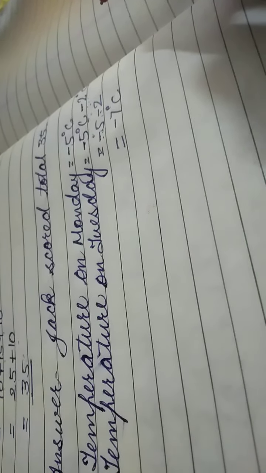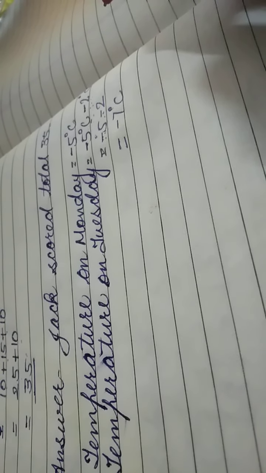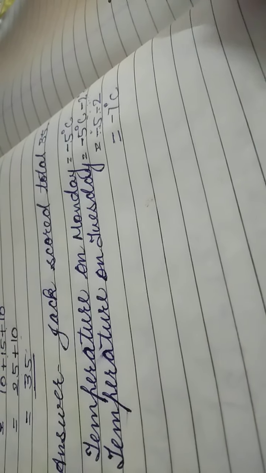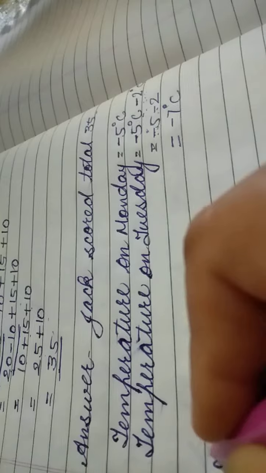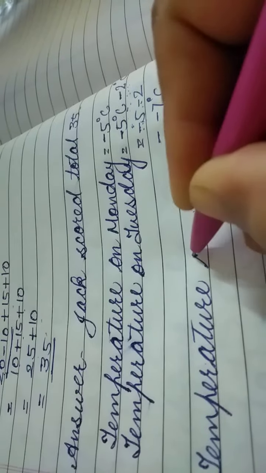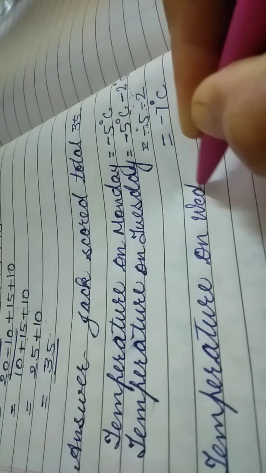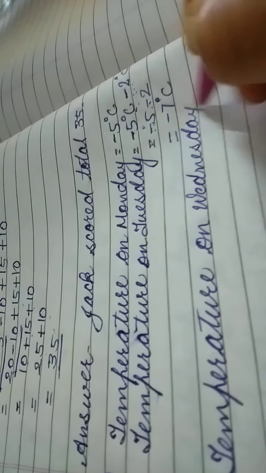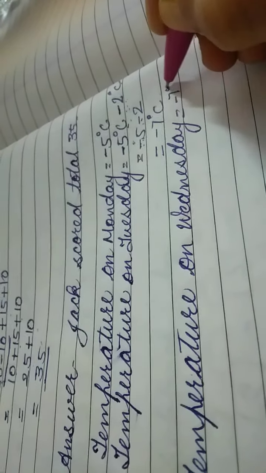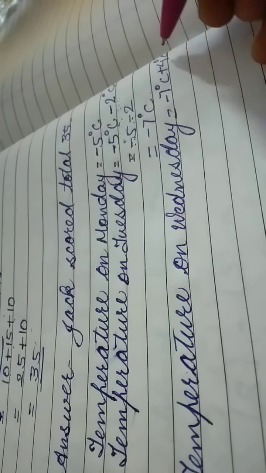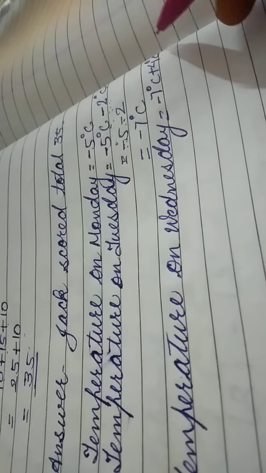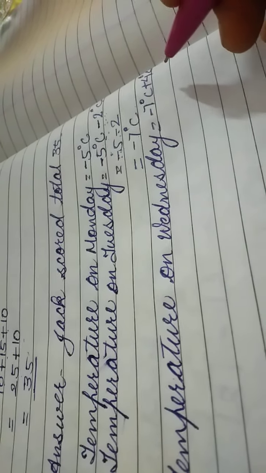Okay. Then it is asked on Wednesday it rose by 4 degrees Celsius. Rose by 4 degrees Celsius means increase. Okay. So temperature on Wednesday will be 4 more than of Tuesday. Minus 7 degrees Celsius plus 4 degrees Celsius, because it is more. When it rose, that means it became more, and when it becomes more, we add it. So we added 4 in minus 7 degrees Celsius.